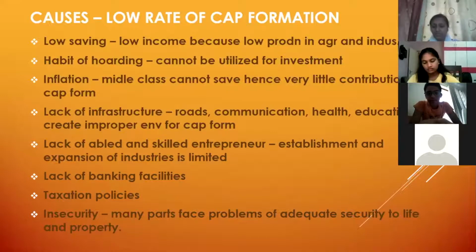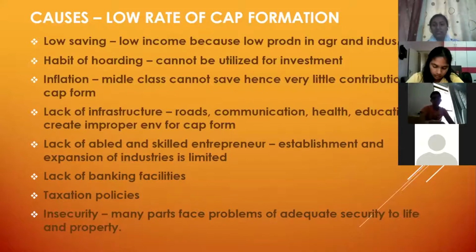So if the government can provide these basic infrastructure, health and education for the laborers, we studied that we do not have much of skilled laborers, right? We have more of unskilled laborers, the unorganized sector, and the semi-skilled laborers. If they are provided with more education, more technical skills, we will definitely increase our capital formation. Lack of able and skilled entrepreneurs: just now I told you, ours is like a pyramid. On top of the pyramid are the skilled laborers, they are very few. Then we have the semi-skilled, and then the largest proportion is of the unskilled laborers.